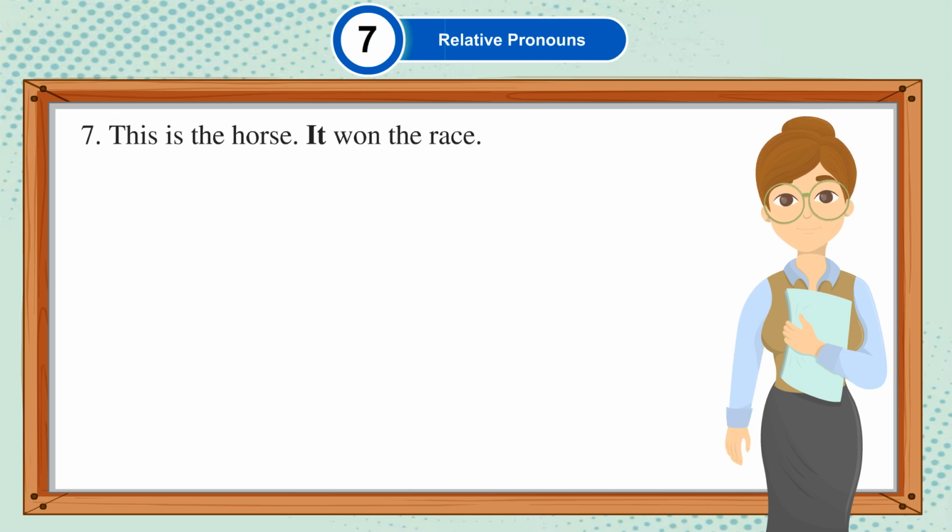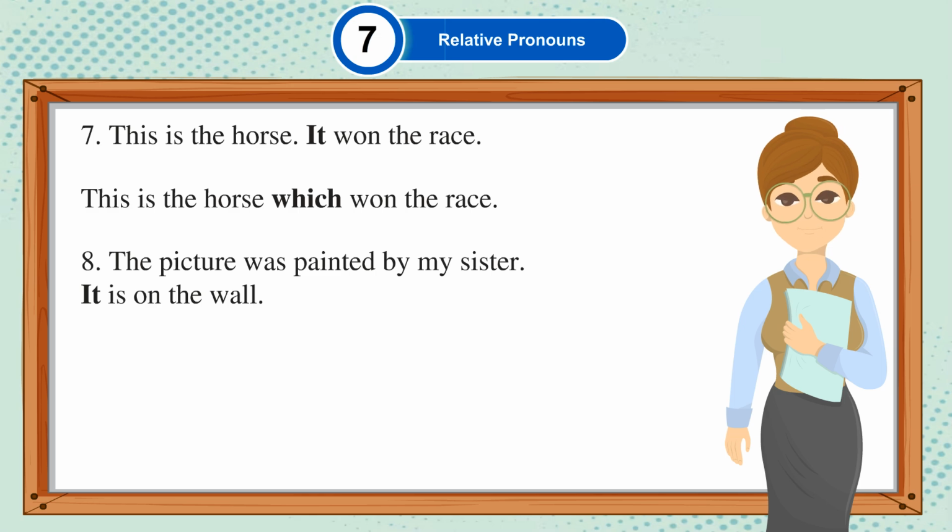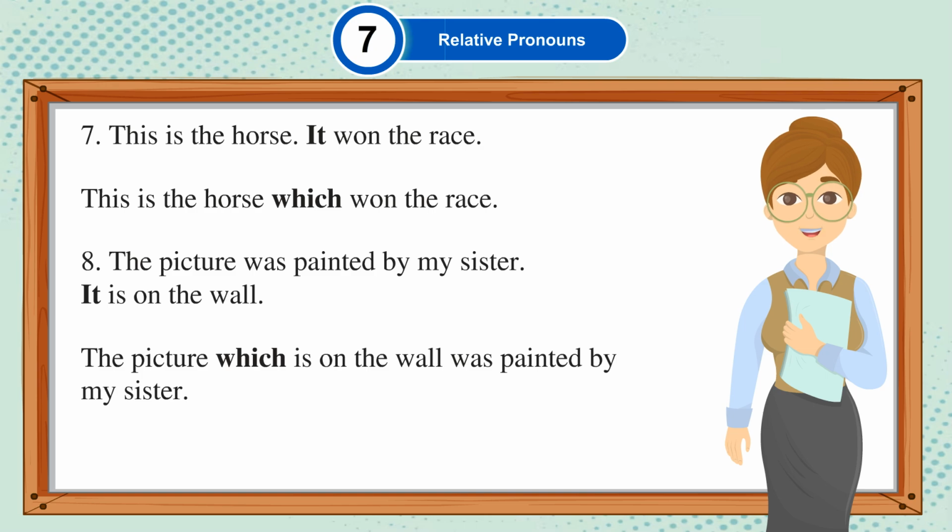This is the horse, it won the race. This is the horse which won the race. The picture was painted by my sister, it is on the wall. The picture which is on the wall was painted by my sister.